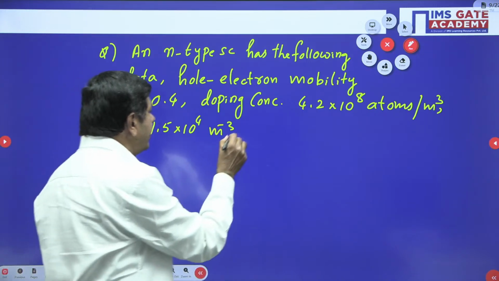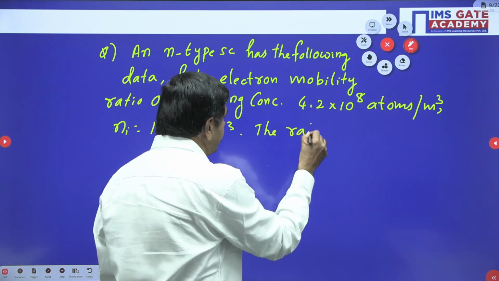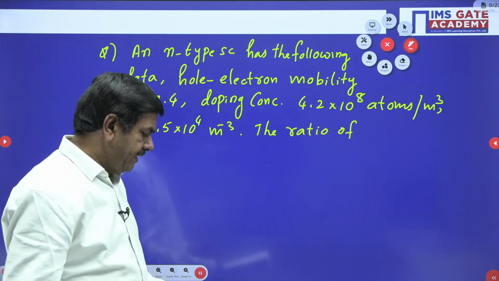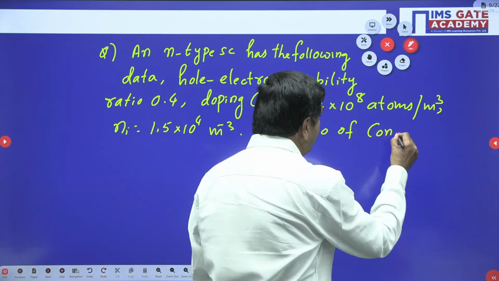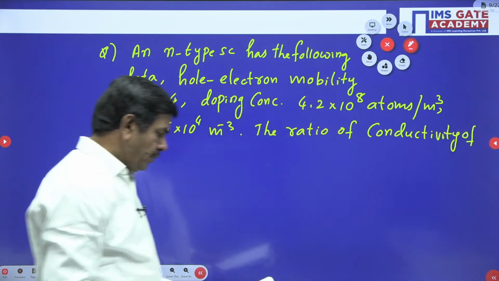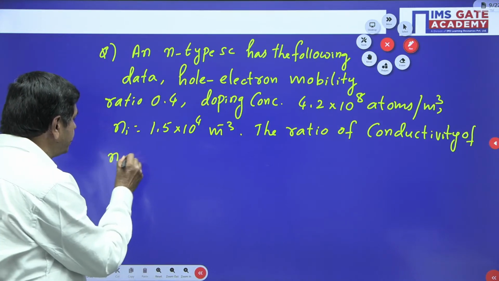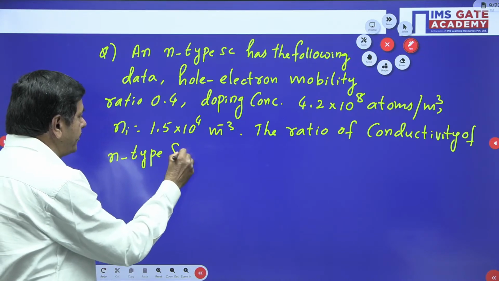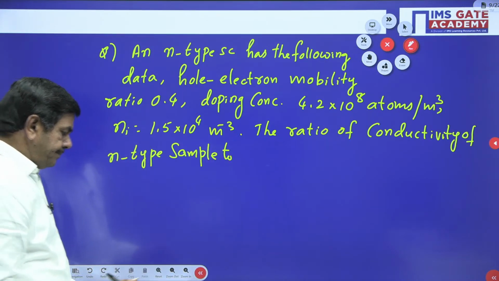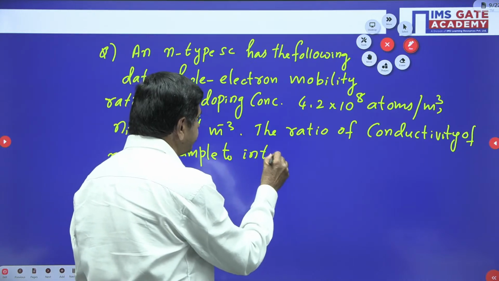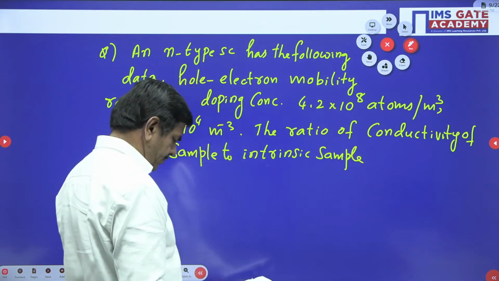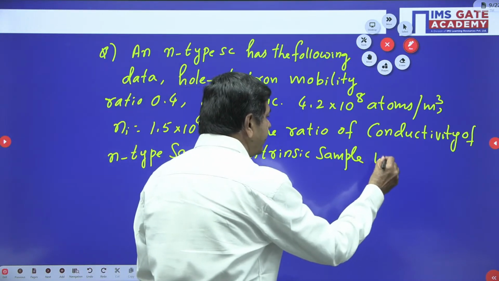The ratio of conductivity of the N-type sample to the intrinsic sample will be dash.